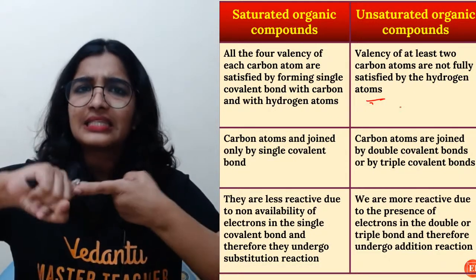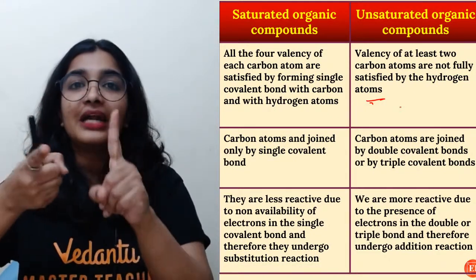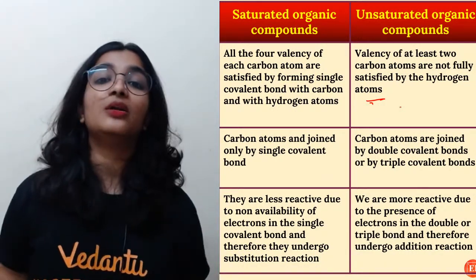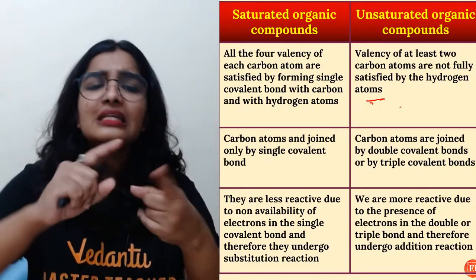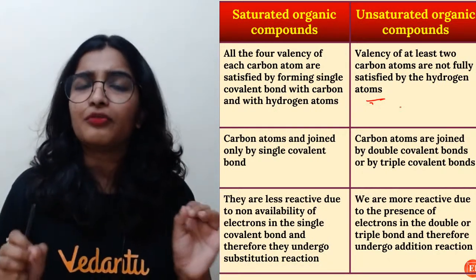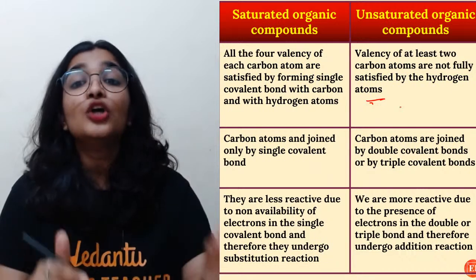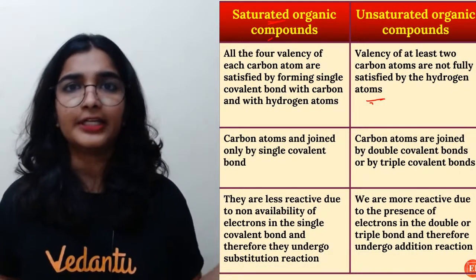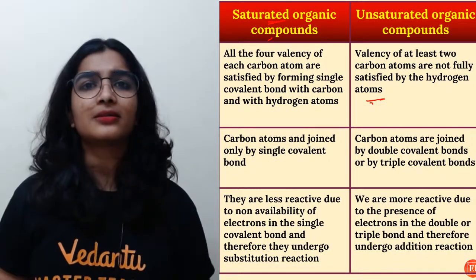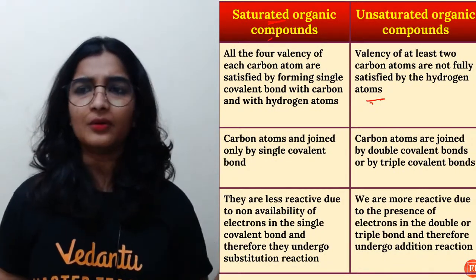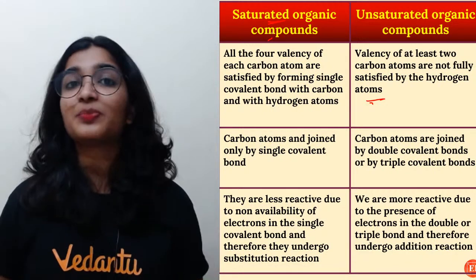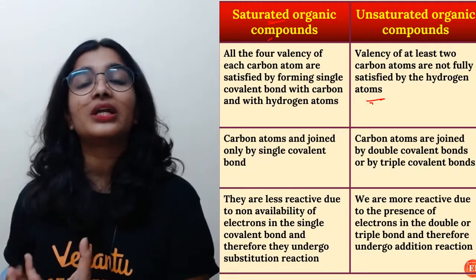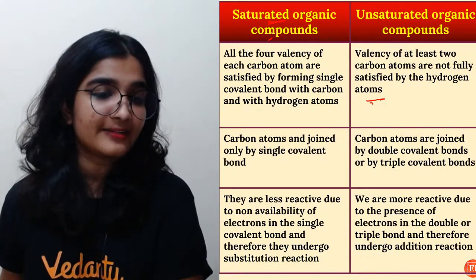Carbon atoms here are joined by single covalent bonds, while in unsaturated they can be joined by double or triple bonds. As the valency has been satisfied by single bonds, saturated compounds are less reactive. They do not want to react because all the electrons have participated in the bonding and the valency has been satisfied. That makes saturated organic compounds less reactive.